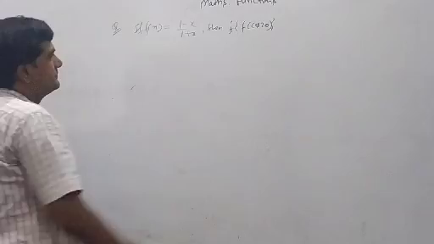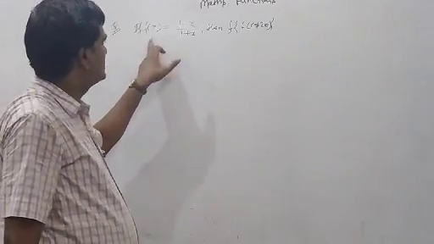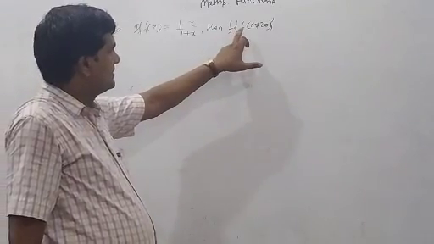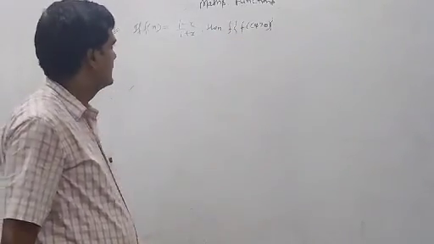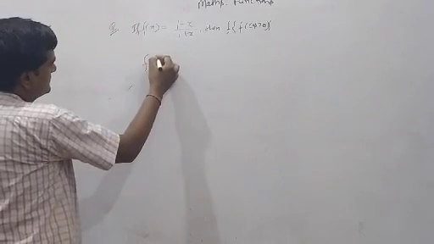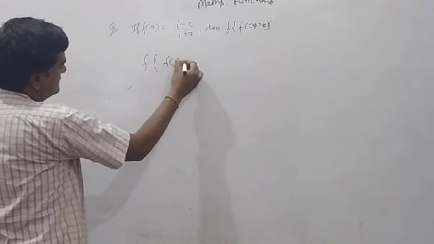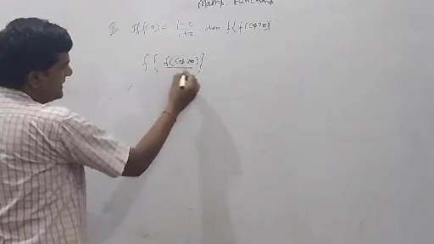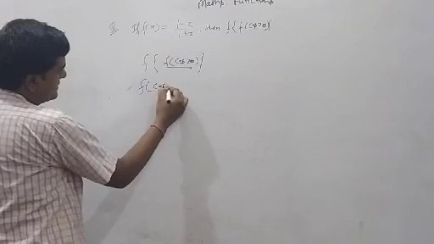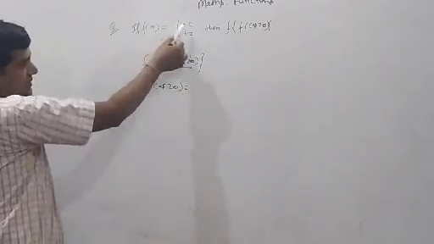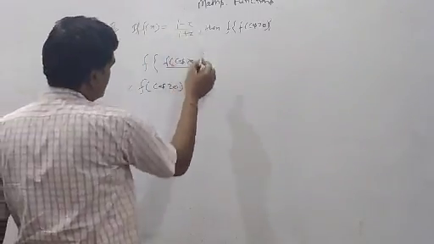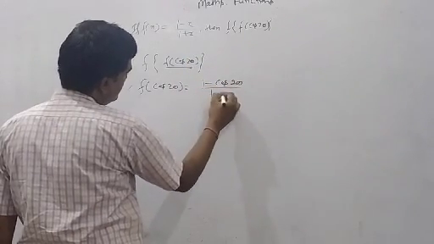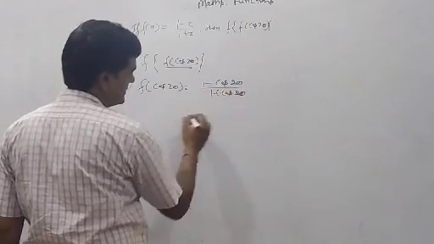Now see this question. If f(x) is equal to (1 minus x) upon (1 plus x), then find f of cos 2 theta. Clear? First of all, we have to find f(cos 2 theta) is equal to what? f(x) is equal to (1 minus x) upon (1 plus x), means (1 minus cos 2 theta) upon (1 plus cos 2 theta). Clear?